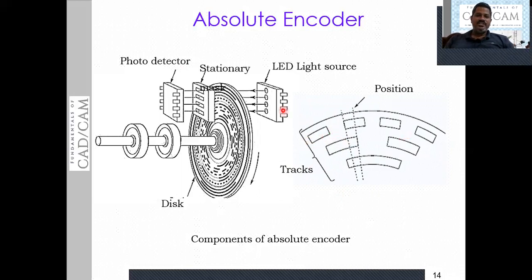Okay, the basic principle is that the light source emits the light. In turn, this light passes through these tracks, the slits of the tracks, and that light again passes through the slits of the stationary mask. Then this light in turn is going to fall on the photodetector. The function of this photodetector is to convert the light into the unique word or the bit, which corresponds to the position of the moving element. This is exactly the basic principle of the absolute encoder.